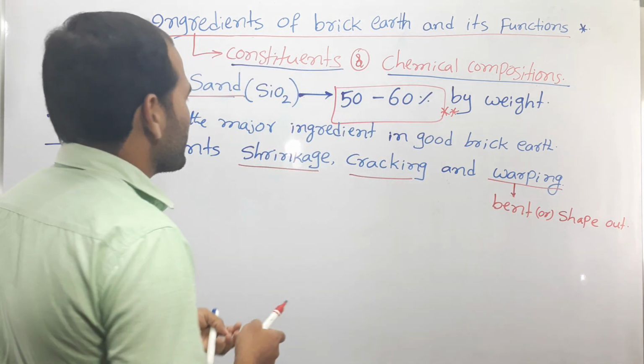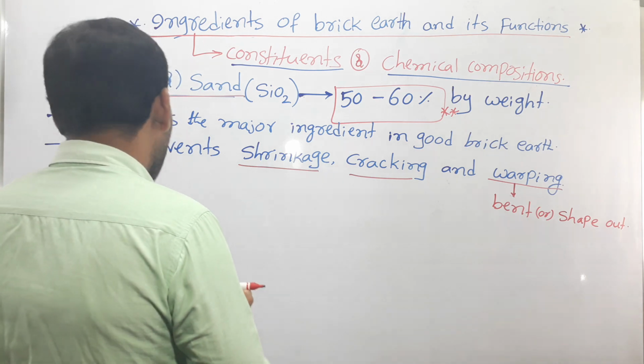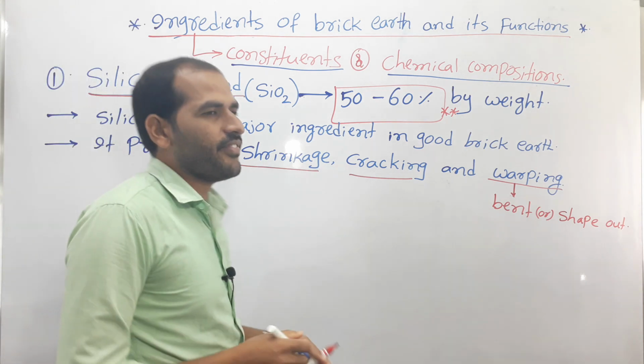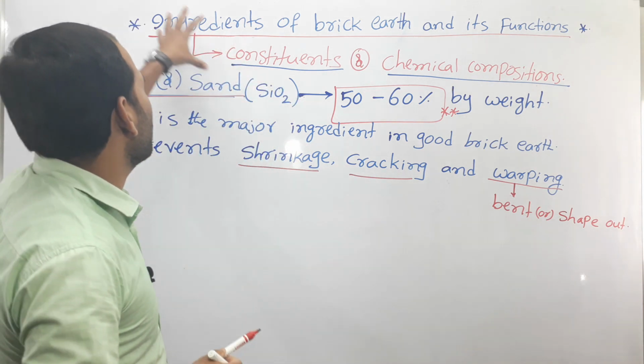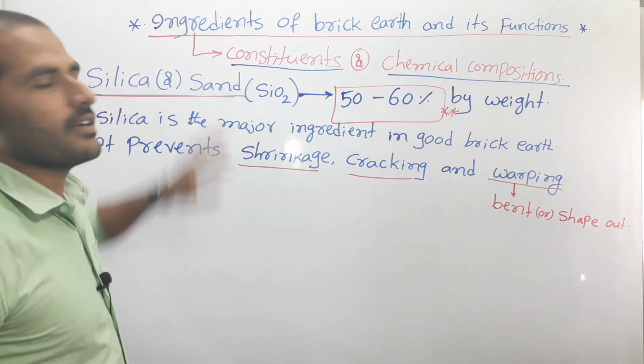So it prevents shrinkage, cracking and warping, right? This is the function of silica in the brick earth.